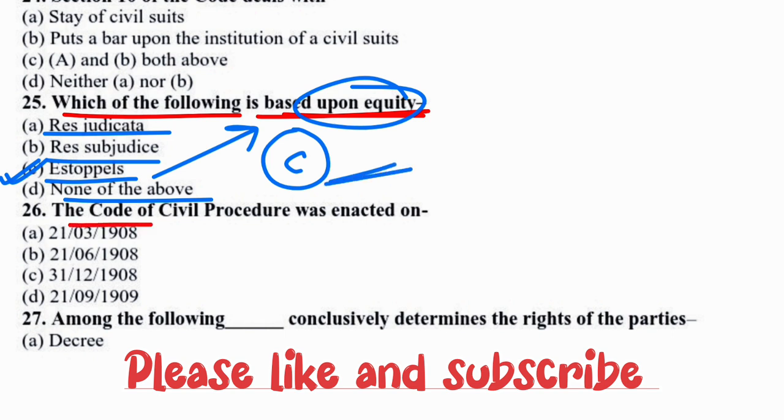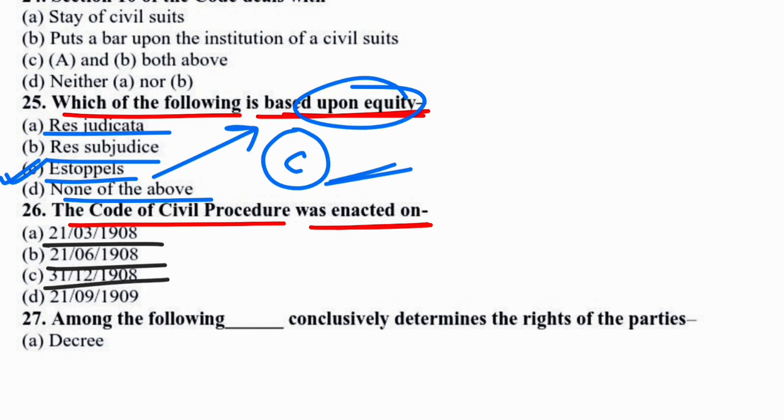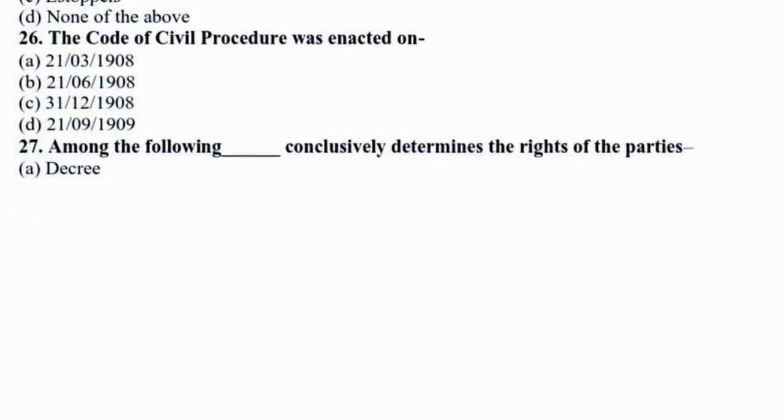Next question is the Code of Civil Procedure was enacted on which of the following dates? The options are 21st March 1908, 21st June 1908, 31st December 1908, and 21st September 1909. In this case, the correct option would be option A. That means 21st March 1908. So option A would be the correct answer. Next question.